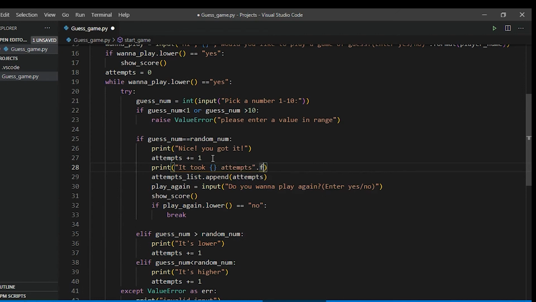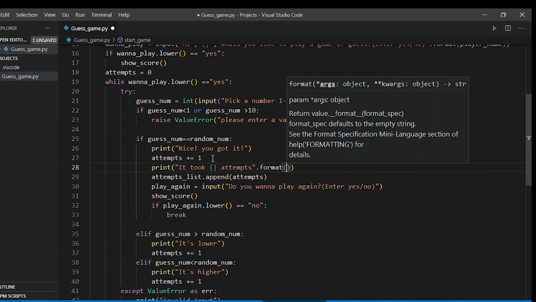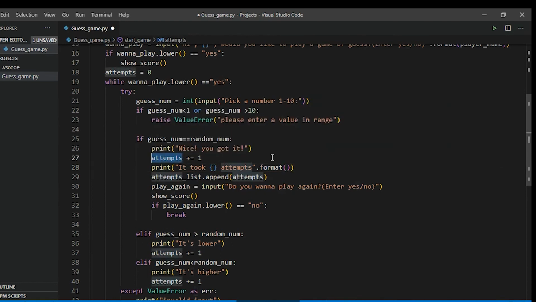This way the curly braces will be replaced by this attempts variable. What it will print is it took attempts, so the value of this variable will be displayed here.